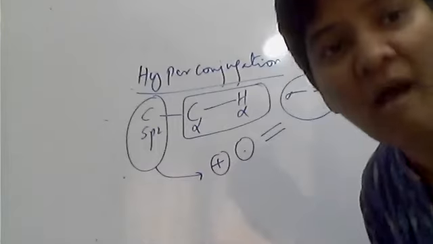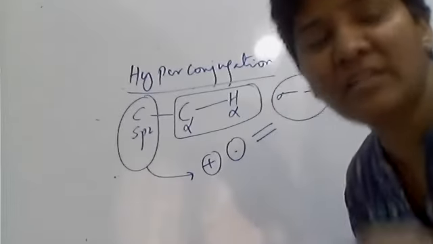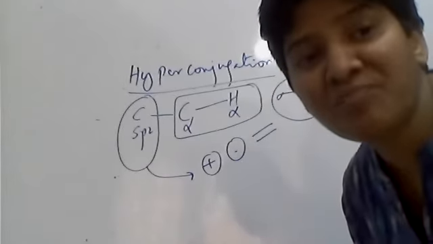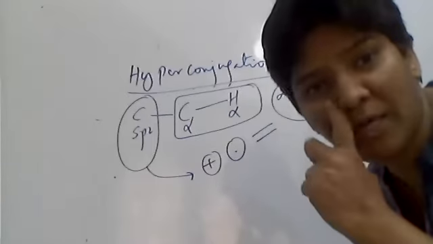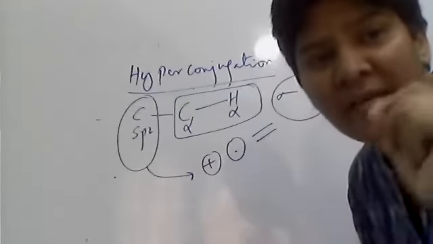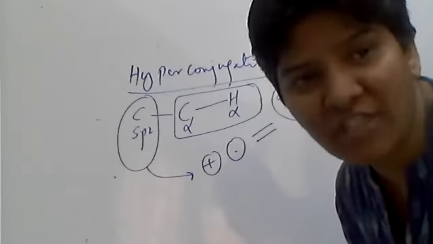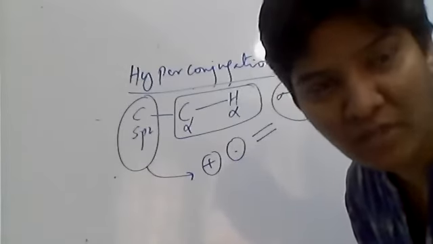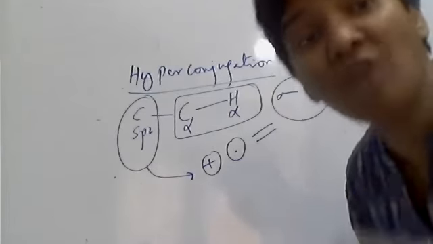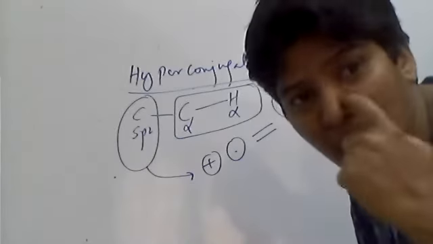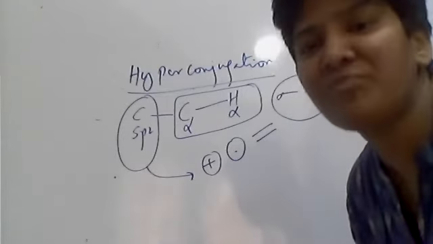In hyperconjugation, the sigma bond, the CH sigma bond of the alpha carbon, will be in conjugation with the pi bond. So in hyperconjugation, remember there should be conjugation between the CH alpha sigma bond and the sp2 carbon. The sp2 carbon means it may be a pi bond or a positive charge, electron deficient. But here, what is moving? Sigma bond along with the pi bond, where complete transfer of the sigma bond takes place.